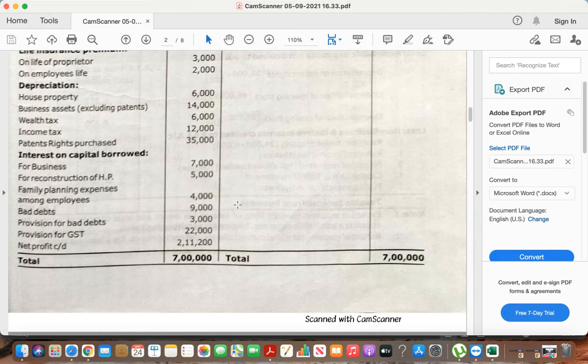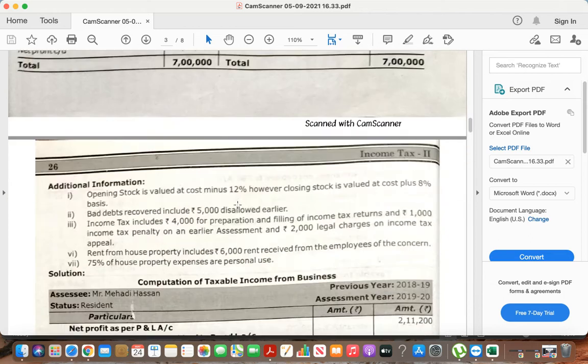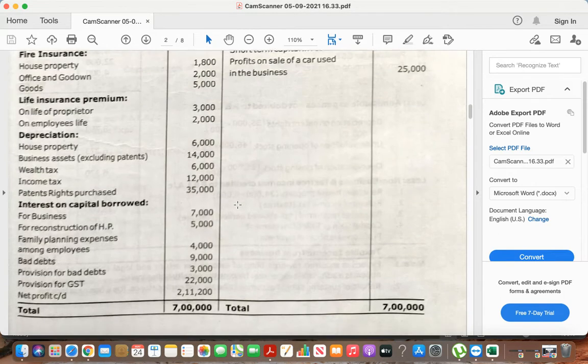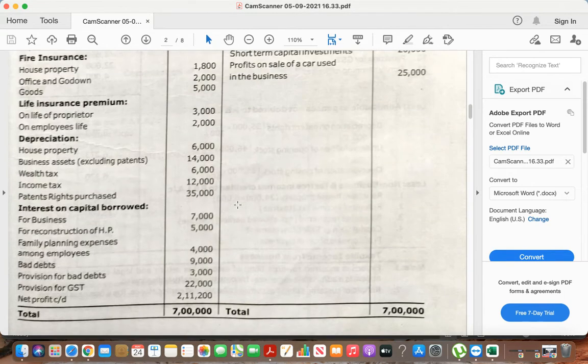Which means we have to charge depreciation on only patents, and depreciation as per income tax rules is not given. So this depreciation is considered as admissible, but we have to charge depreciation on only patent rights.